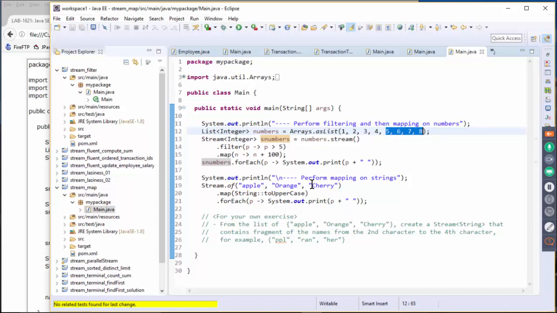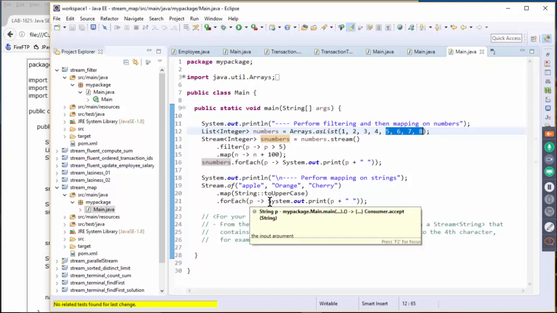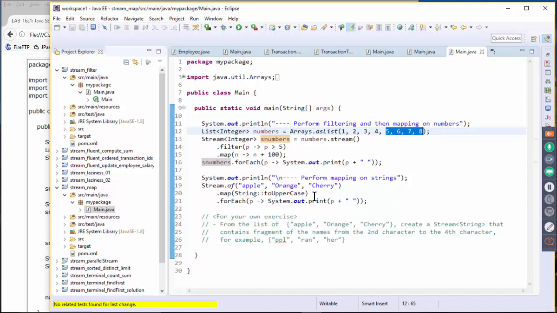Okay. And this one is again a mapping operation. So here we are just mapping to uppercase. Okay. So here we map a string to uppercase, and then we are again displaying the value.